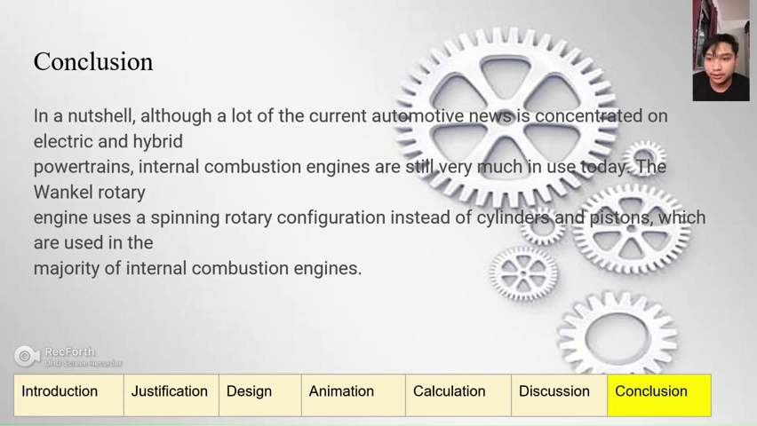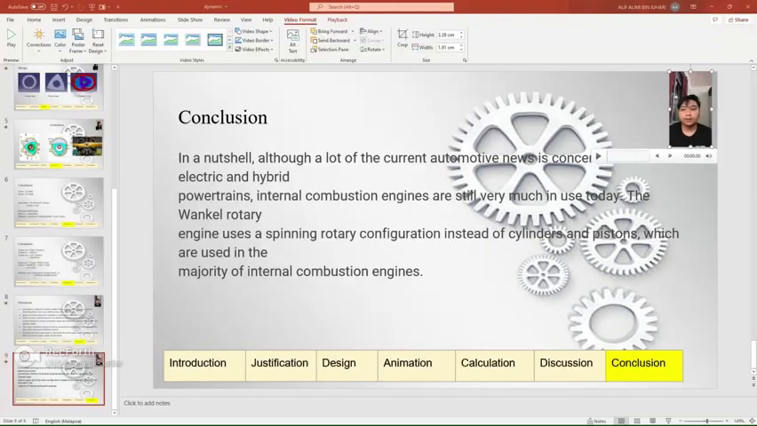In a nutshell, although a lot of the current automotive news is concentrated on electric and hybrid powertrains, internal combustion engines are still very much in use today. The Wankel rotary engine uses a spinning rotary configuration instead of cylinders and pistons, which are used in the majority of internal combustion engines.